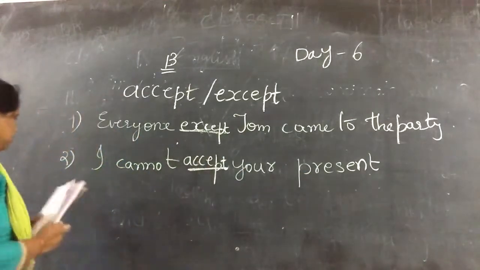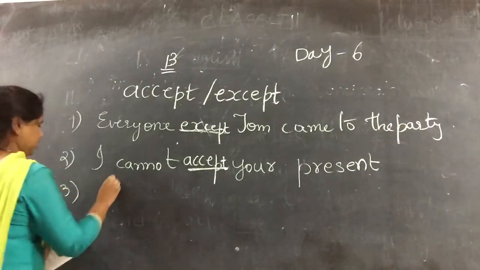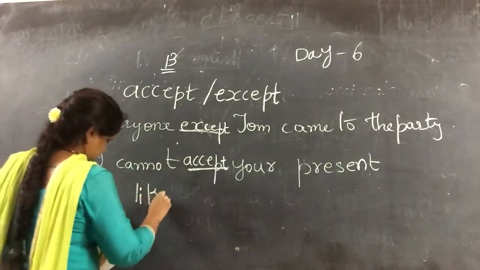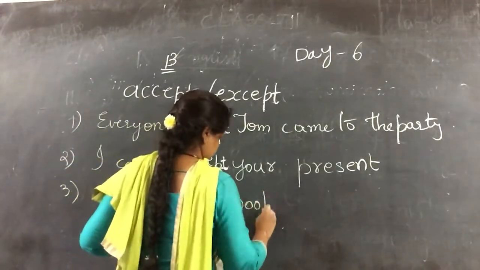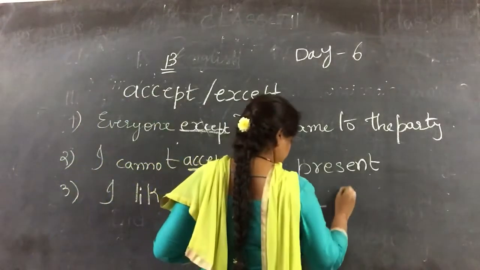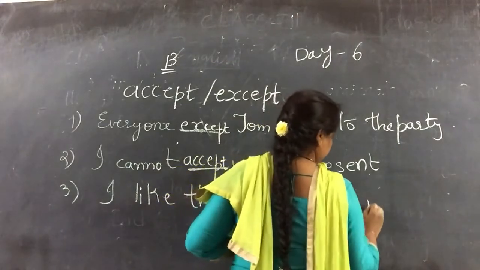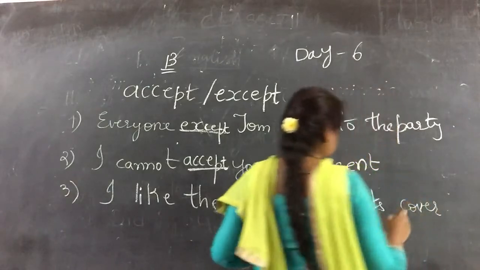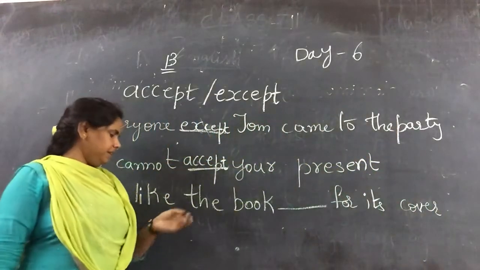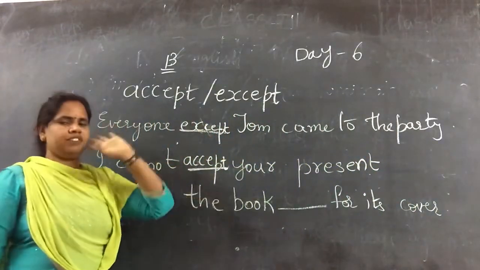Okay? Now, third one. I like the book dash for its cover. So here what is coming? I like the book dash for its cover.